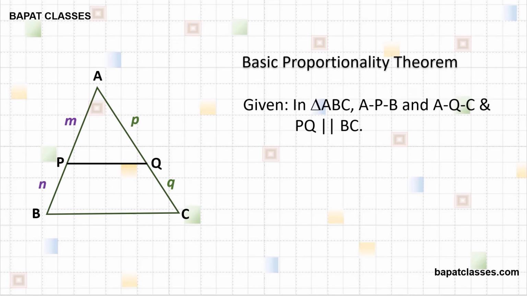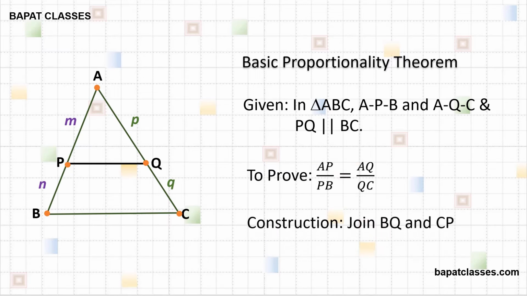Now we'll prove basic proportionality theorem. Given: in triangle ABC, A-P-B and A-Q-C such that PQ is parallel to BC. To prove that AP upon PB is equal to AQ upon QC. Construction: Join BQ and CP.